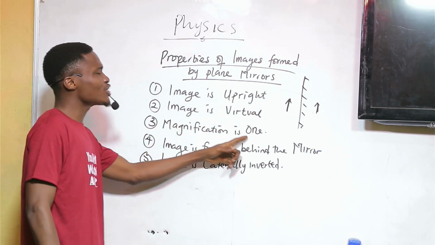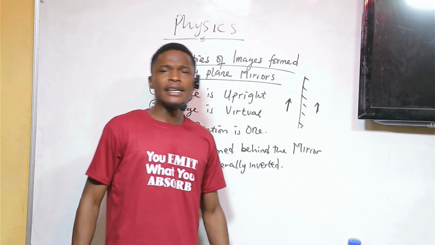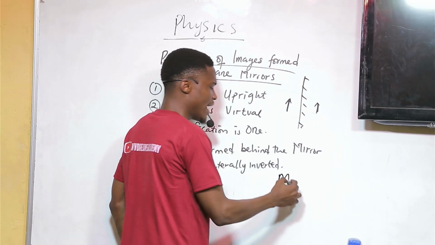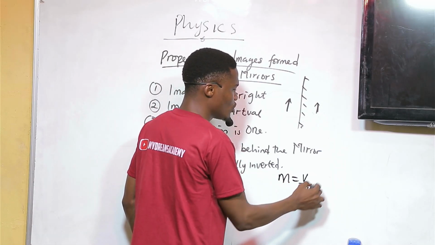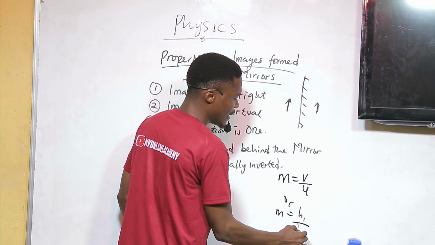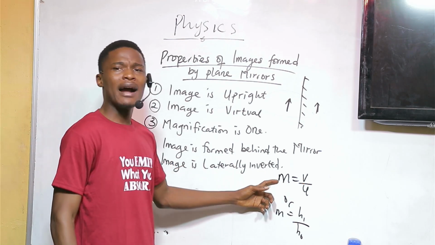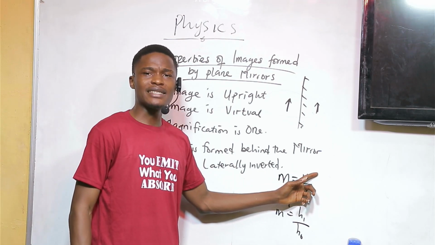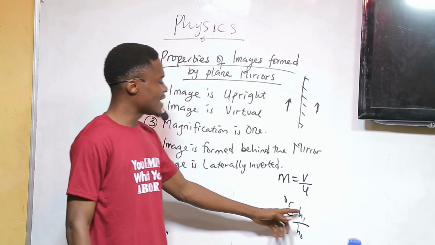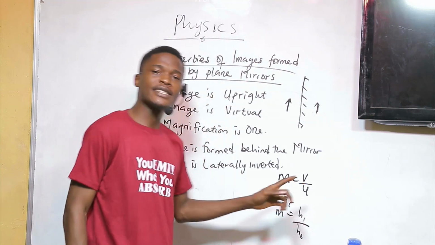And then the third one, we said that magnification is 1. If you remember when we talked about pinhole camera, we said that magnification M is V over U, or M is equal to HI over HO, where M is magnification, V is image distance, U is object distance, HI is image height, and HO is object height.